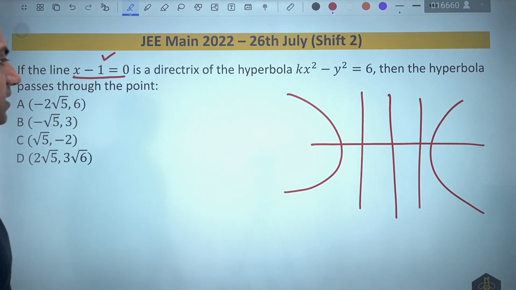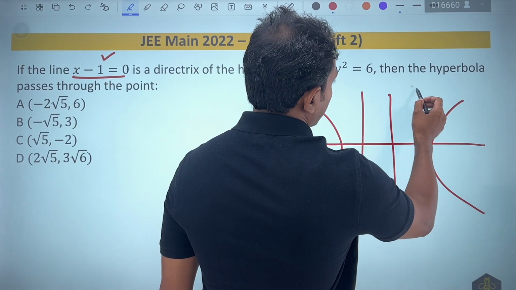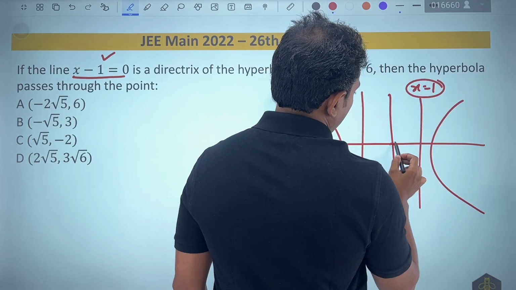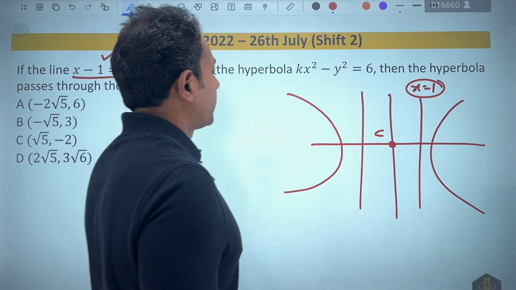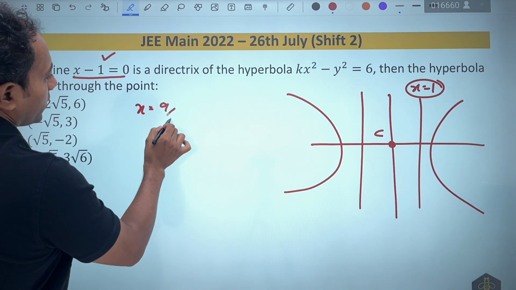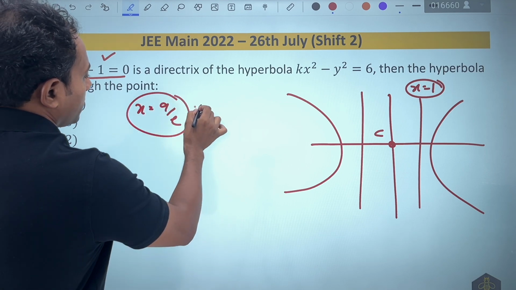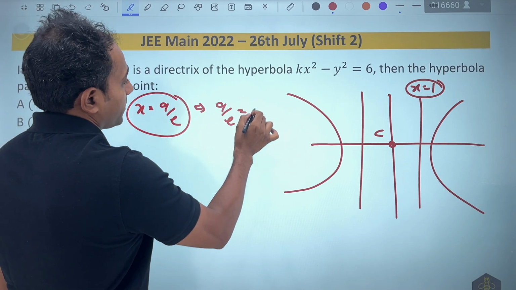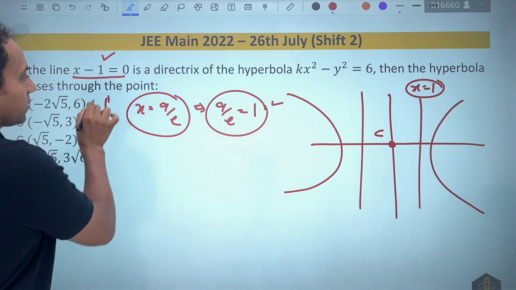Now when somebody says that x equal to 1, they are talking about this directrix. So this is nothing but x equal to 1. This is my center, and this also means that the directrix should technically be x equal to A by E. So they have also given the value of A by E, that is equal to 1. This is what is given in the first part.